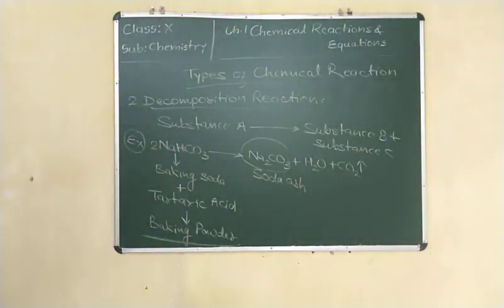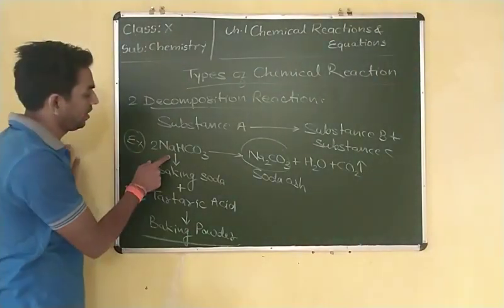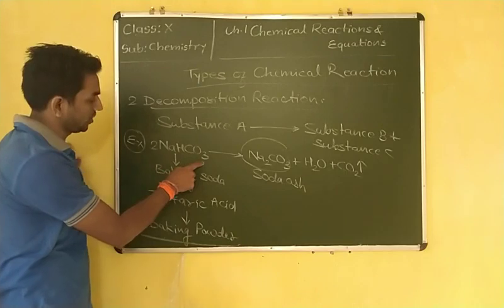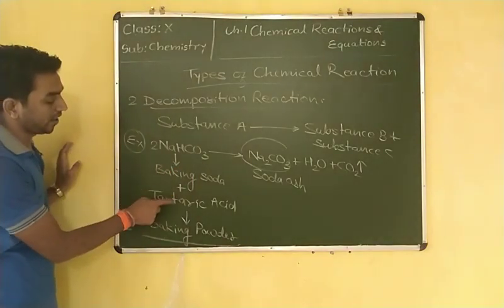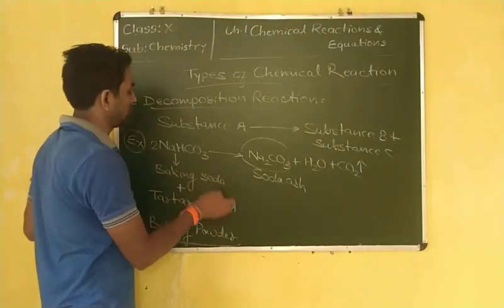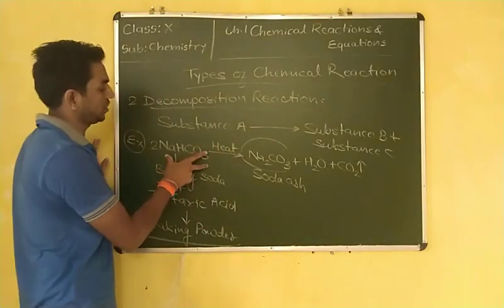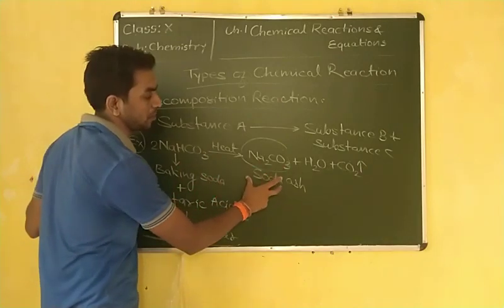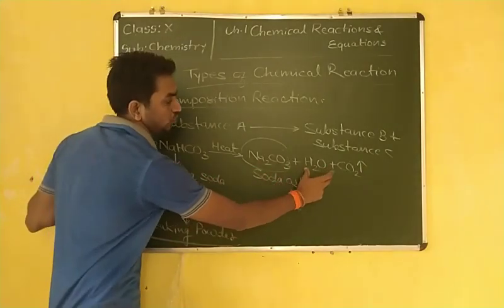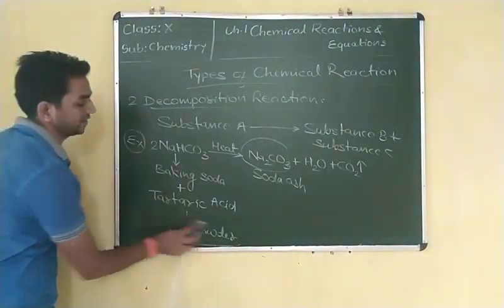So this is one example of decomposition reaction. Let us take some more examples. Just remember that baking soda is also known as sodium bicarbonate or sodium hydrogen carbonate, and when baking soda reacts with tartaric acid, it is known as baking powder. By decomposition in the presence of heat, sodium bicarbonate converts into sodium carbonate, which is known as soda ash, plus H2O plus CO2.